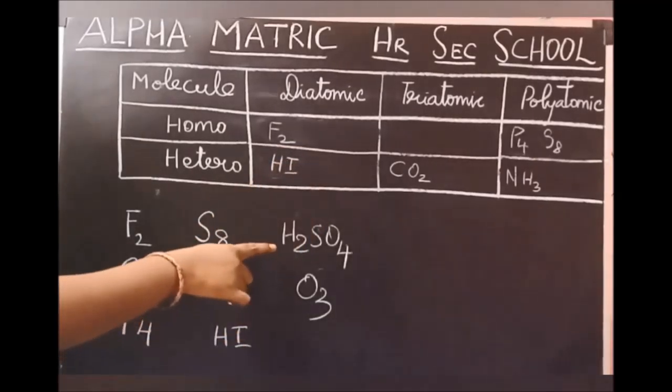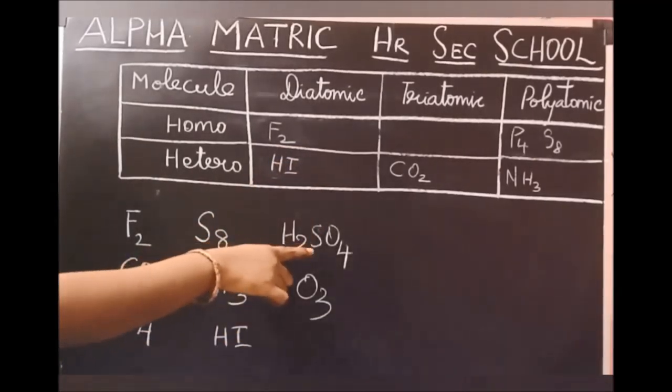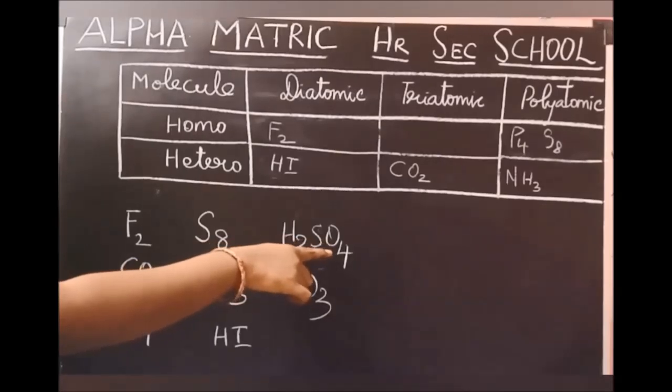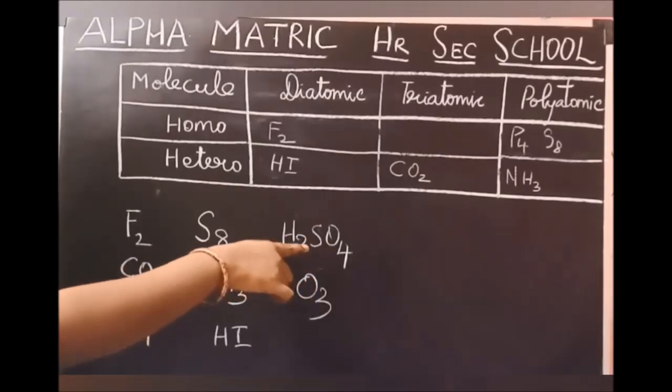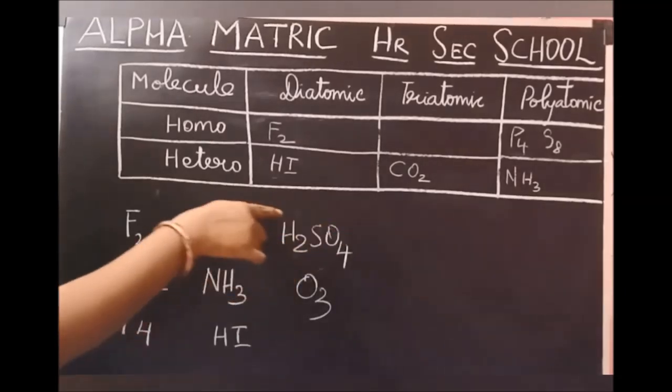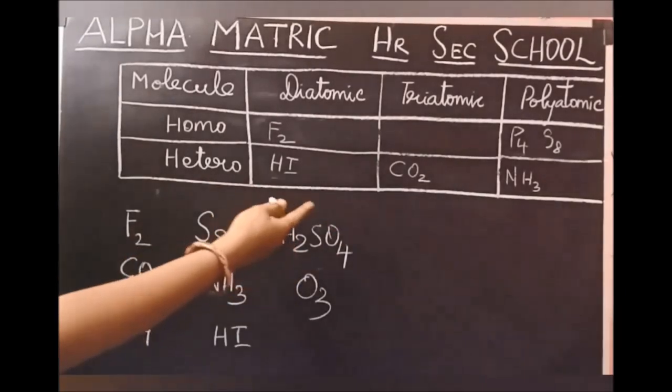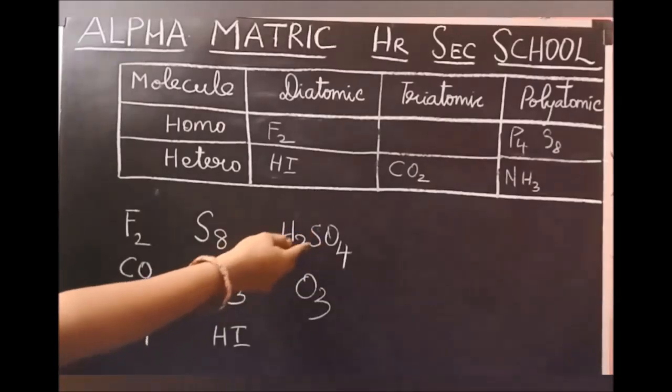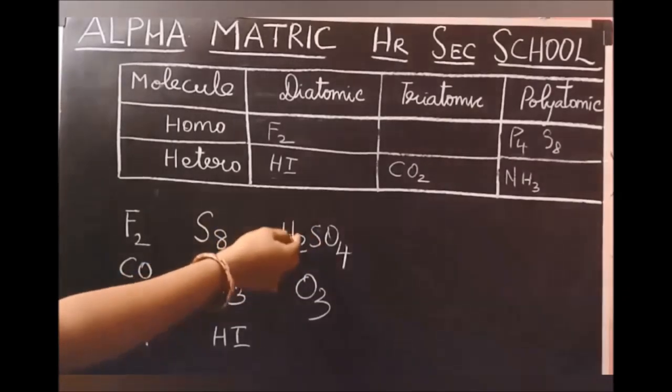Next, sulfuric acid. Here, 2 hydrogen, 1 sulfur, 4 oxygen. The number of atom more than 3. So polyatomic. And all the atoms, 2 hydrogen, 1 sulfur, 4 oxygen, are made up of different kind of atoms. So heteropolyatomic.